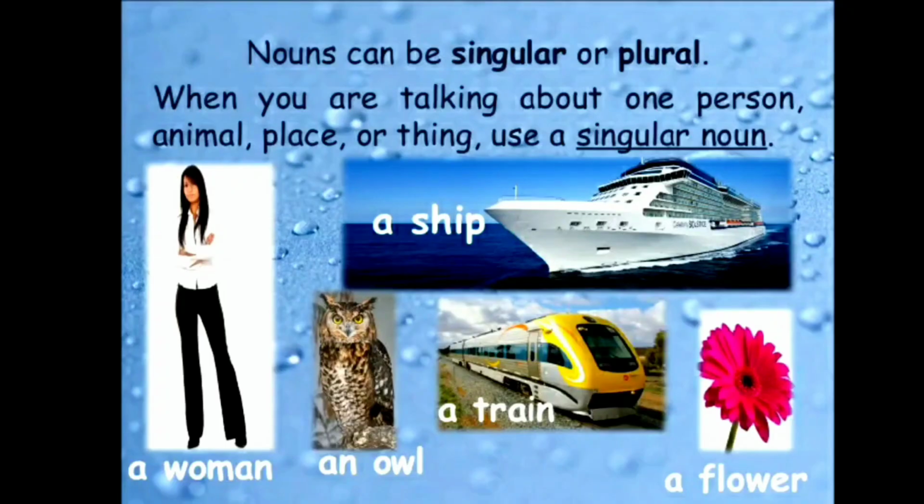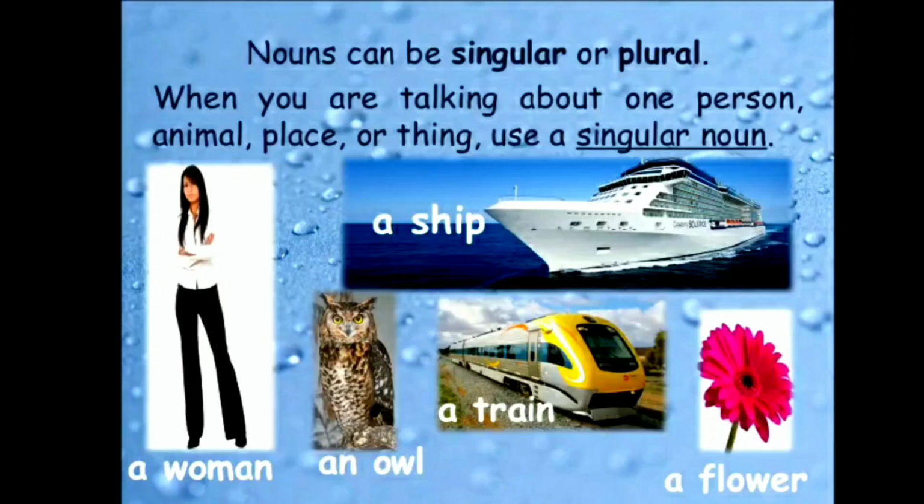Nouns can be singular or plural. When we are talking about one person, one animal, one place or one thing, we use a singular noun. We use article A or AN in front of a singular noun.